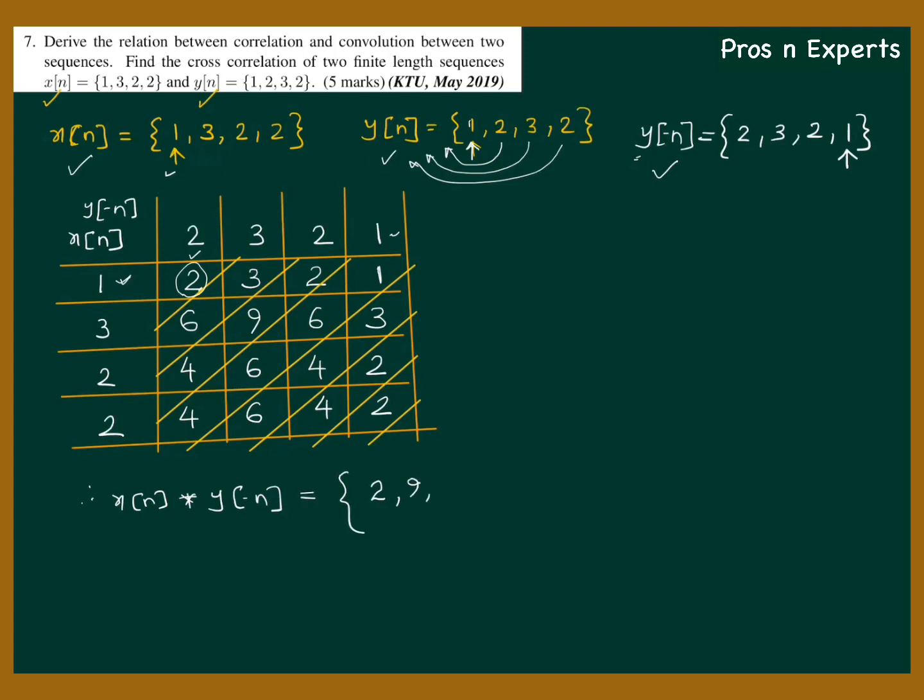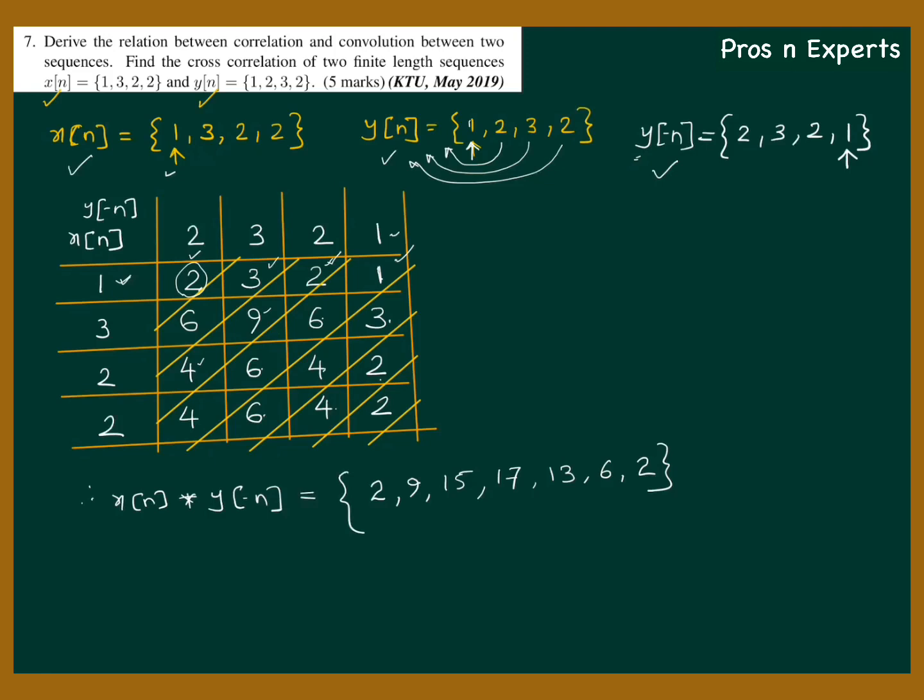Now consider the third diagonal. The sum is 4 plus 9 plus 2, which gives you 15. The next bigger diagonal is 4 plus 6 plus 6 plus 1, which gives you 17. Next diagonal, the sum is 6 plus 4 plus 3, that is 13. Then 4 plus 2 gives you 6, and the final sample is only 2. So this is the answer, but we have one more duty left.